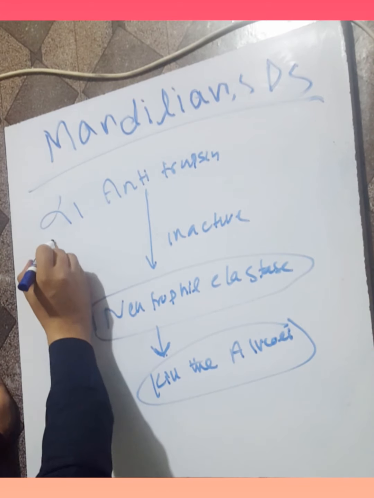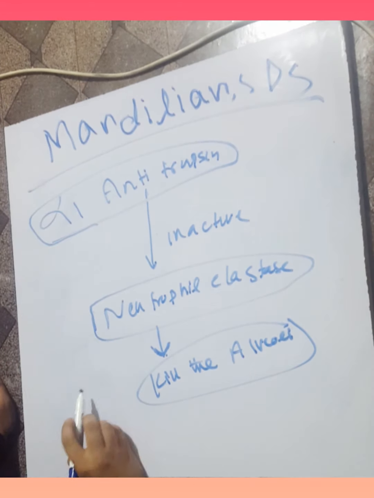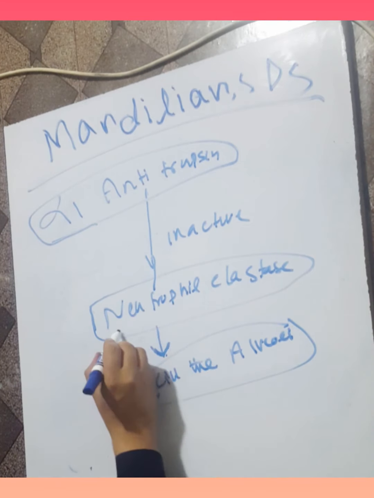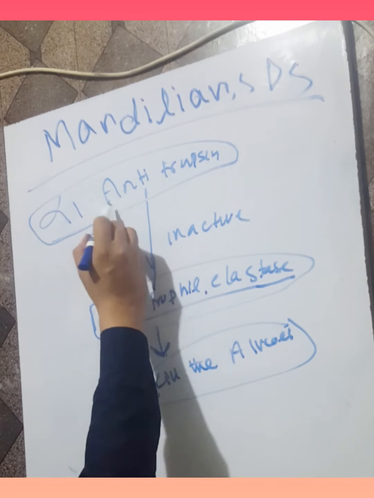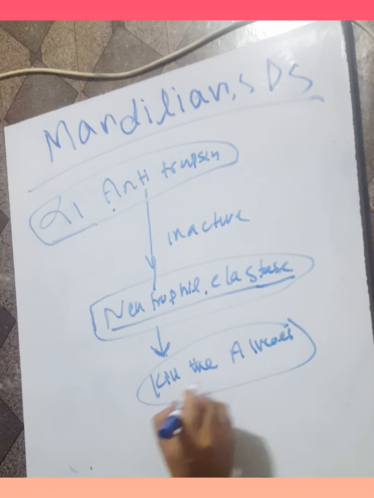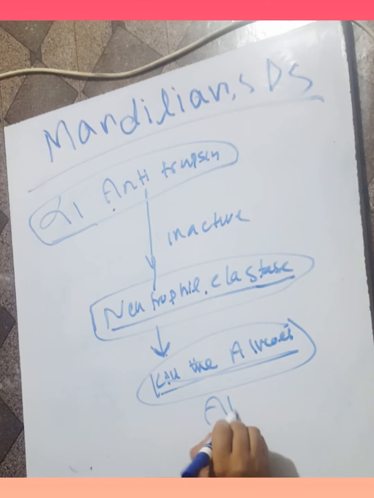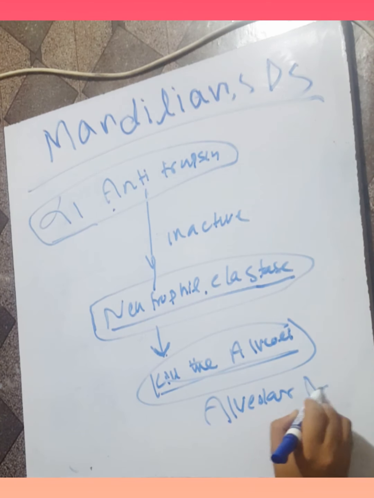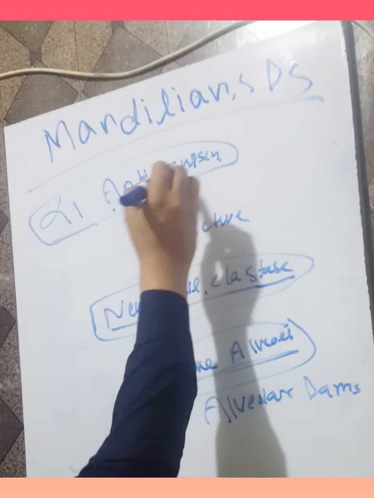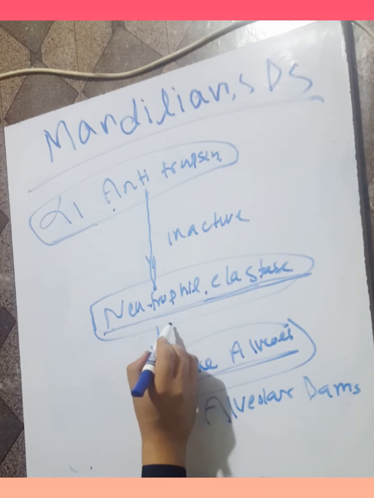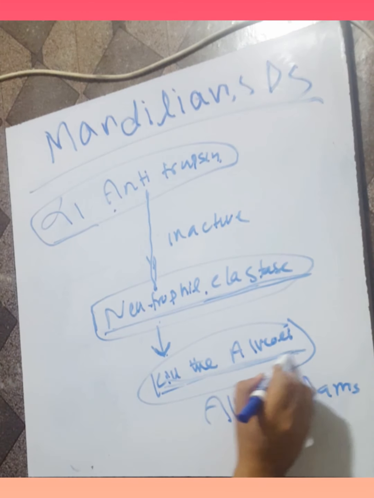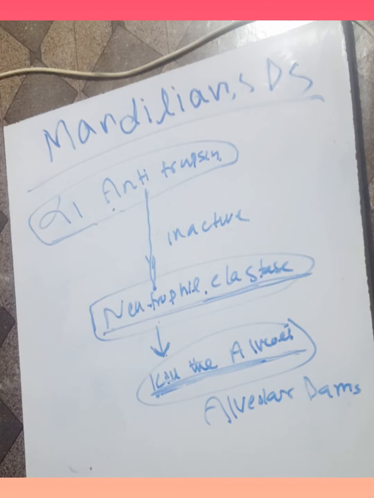And sometimes there is alpha-1 antitrypsin deficiency. In alpha-1 antitrypsin deficiency, there is no inactivation of the neutrophil elastase, and the neutrophil elastase takes advantage of this deficiency and kills the alveoli. There is alveolar damage. Normally, alpha-1 antitrypsin works and inactivates the neutrophil elastase, and prevents it from killing the alveoli. When alpha-1 antitrypsin deficiency occurs, the neutrophil elastase will attack the alveoli and alveolar damage occurs.